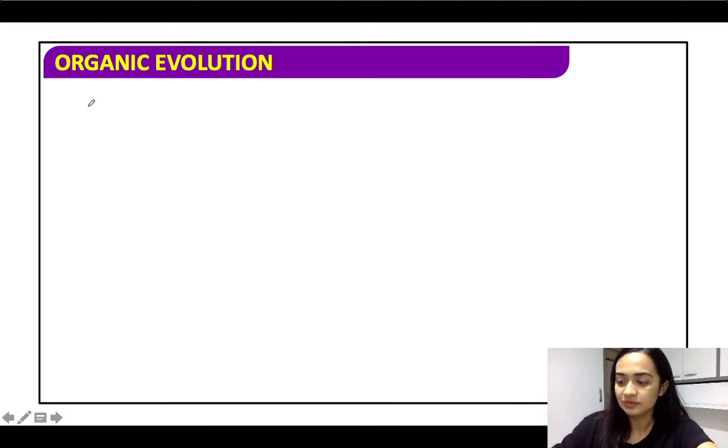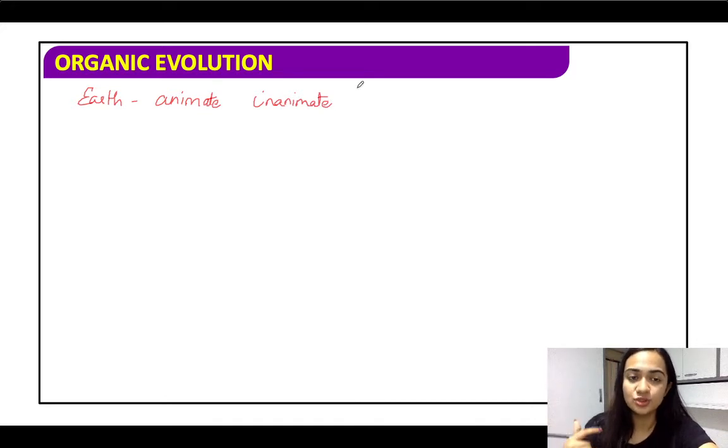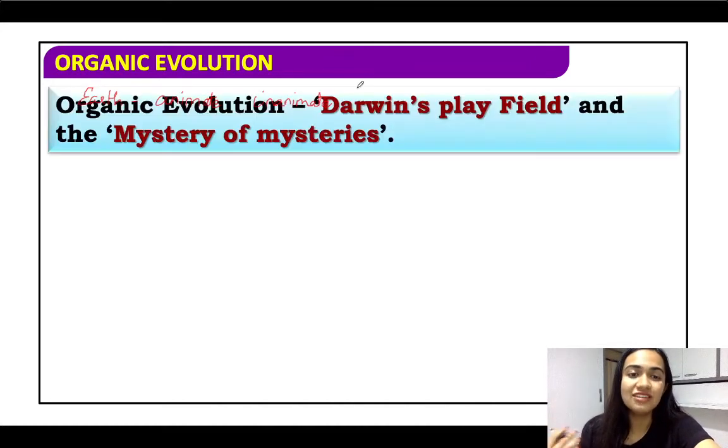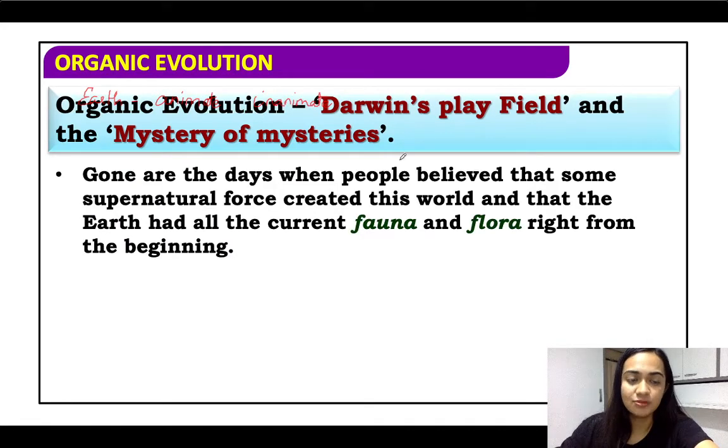Fine. Now, Earth basically is made up of animate and inanimate things. What do I mean by animate and inanimate? That means it has living and non living components. Fine, so that is what comprises my Earth. And this matter, both the animate and the inanimate, undergoes changes from time to time, or basically they evolve. So organic evolution is basically Darwin's playfield and the mystery of mysteries.